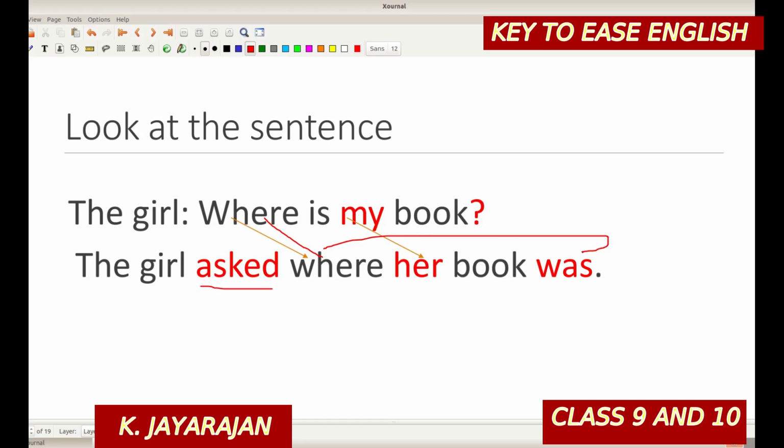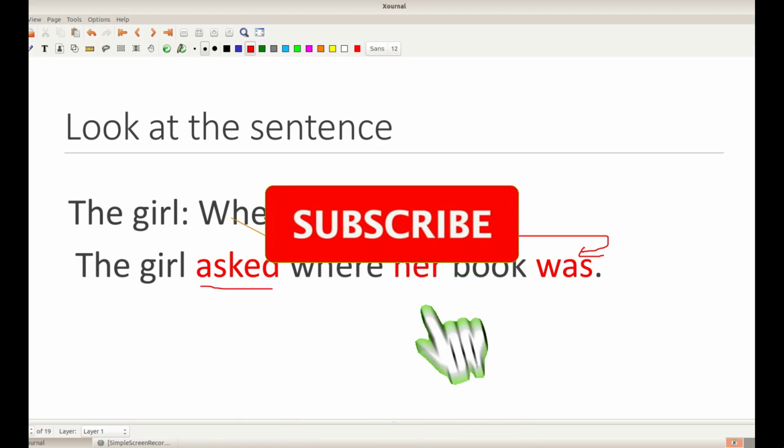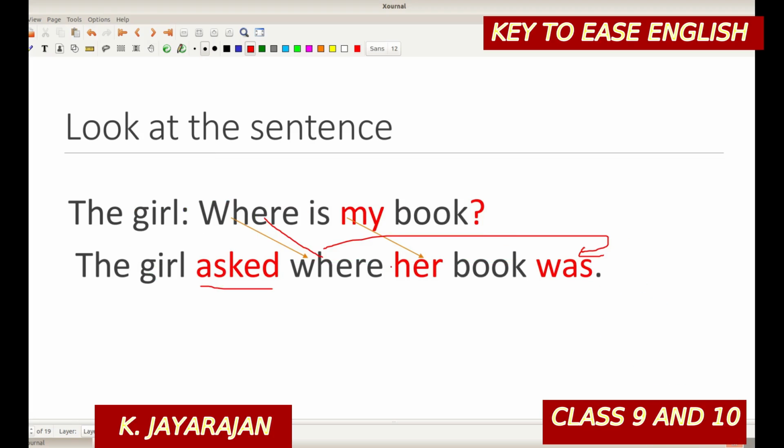That's the reason. 'My' will be changing to 'her' as it refers to the girl, so it is 'her book was'. That is the pattern of the question. Question pattern and the sentence pattern are different. In question pattern, the auxiliary verb comes first, and after that the subject comes. Here you see 'is my'. It is a question, an auxiliary verb and a subject. And here you see 'where her book was'.